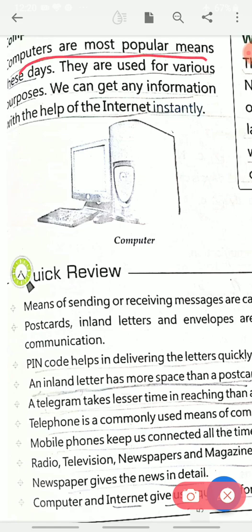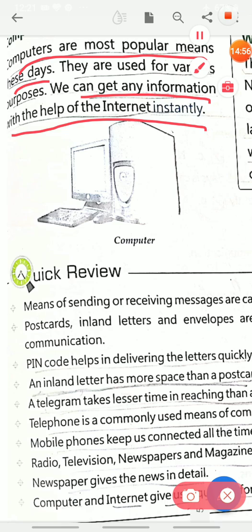Computers are the most popular means these days. They are used for various purposes. First, what is the use of the computer, in which we use the internet, and while using the internet we can get much information with the help of the internet instantly, quickly. Google Baba. What is Google Baba? This is done on the computer while using the internet.